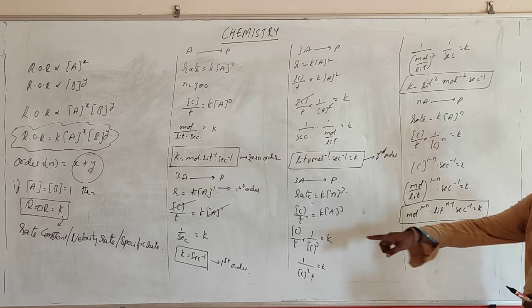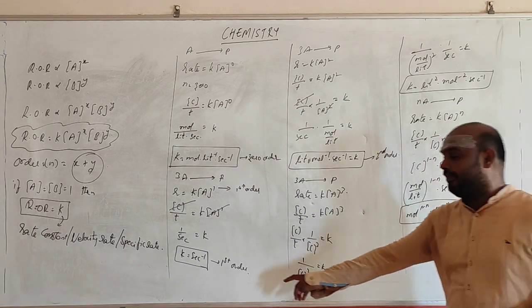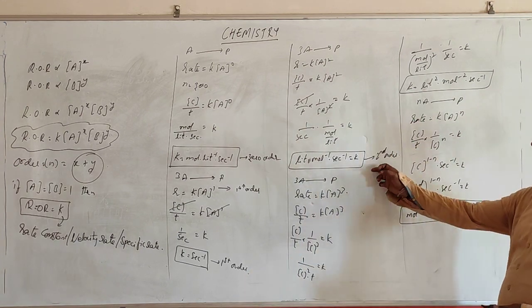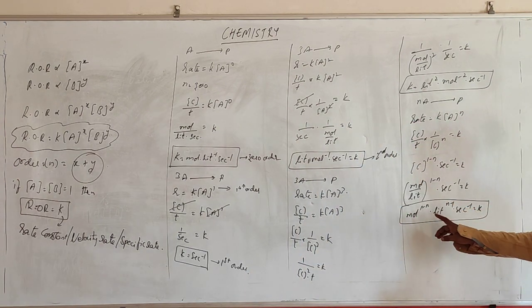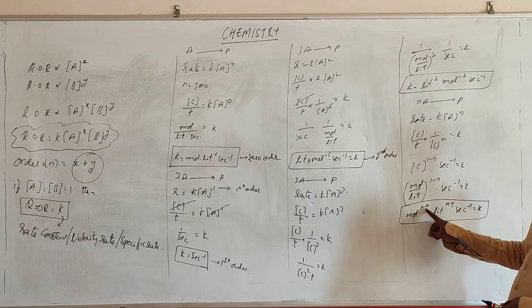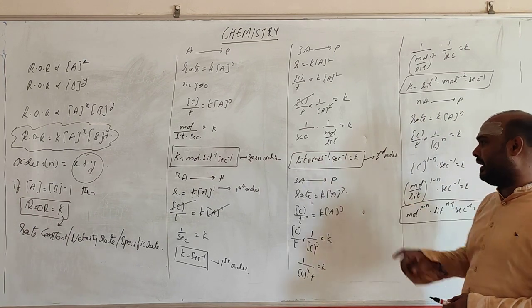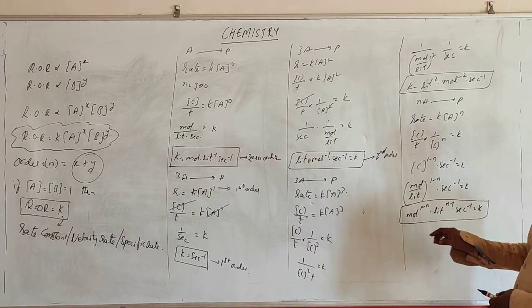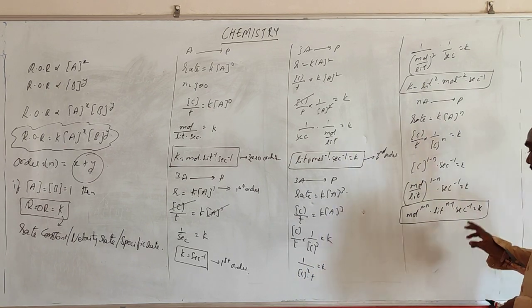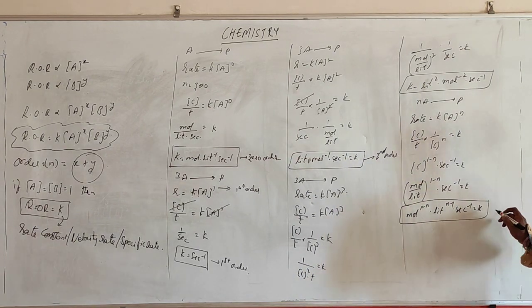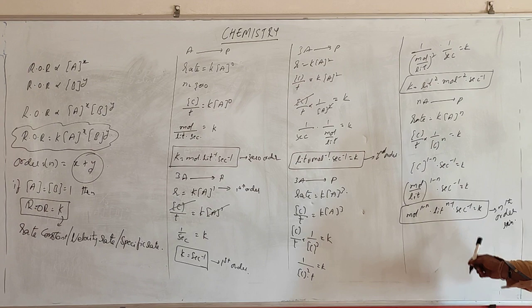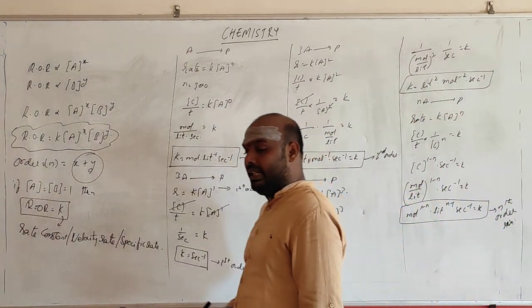So it will become second inverse, which is for the first order. Suppose you want it for the second order, you place 2 here: 1 minus 2 gives minus 1, so it is mole inverse, and 2 minus 1 will become liters, and second inverse. So this is the equation for the nth order reaction. If the order is n, then the value of K is written in this pattern.